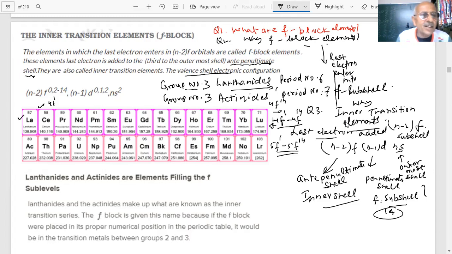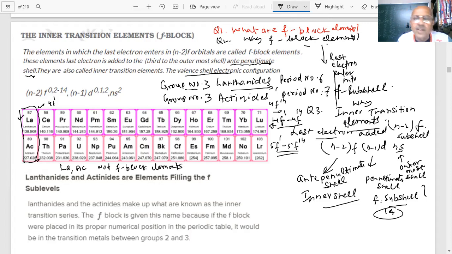If I ask which are not the f block elements, lanthanum and actinium are not actually f block elements, because the last electron is not entering into the f subshell.